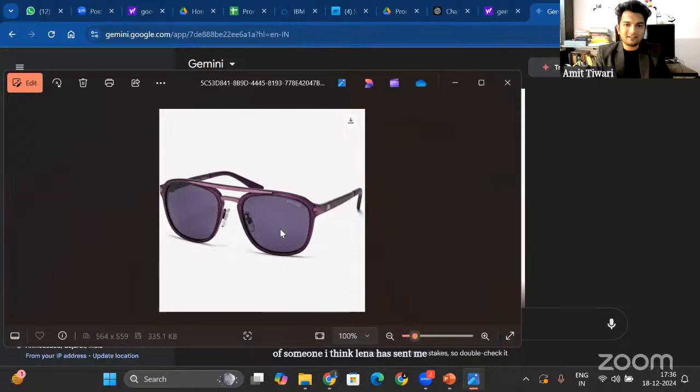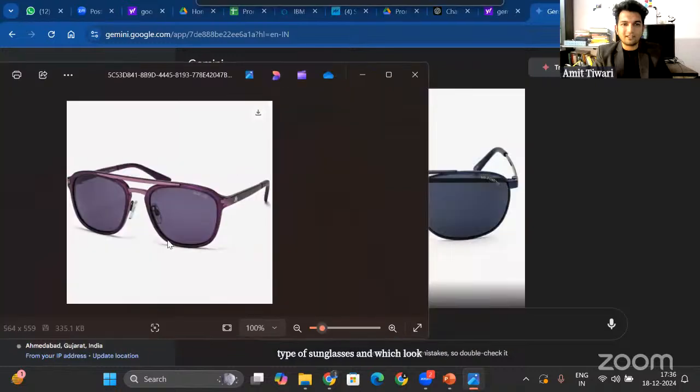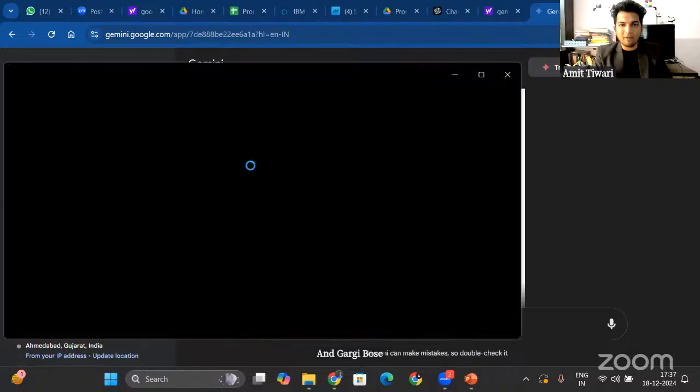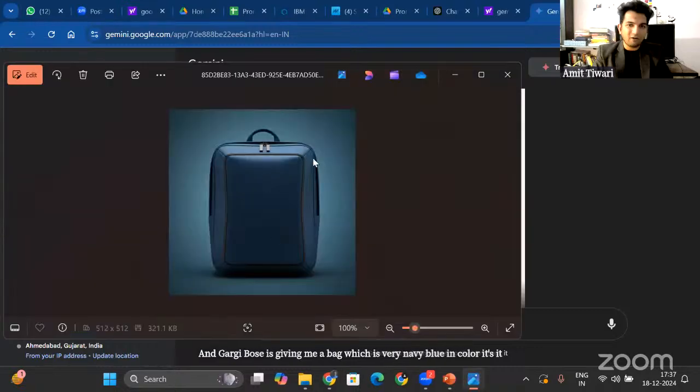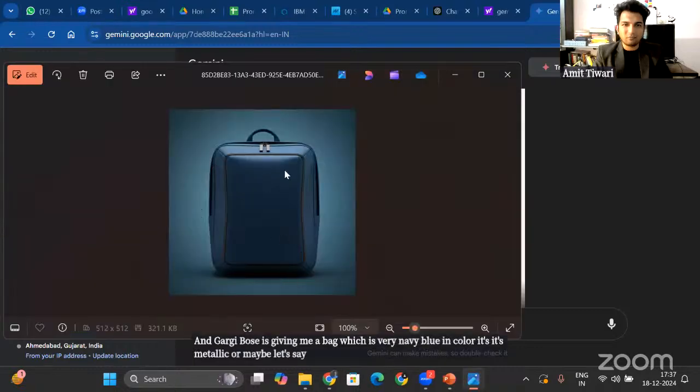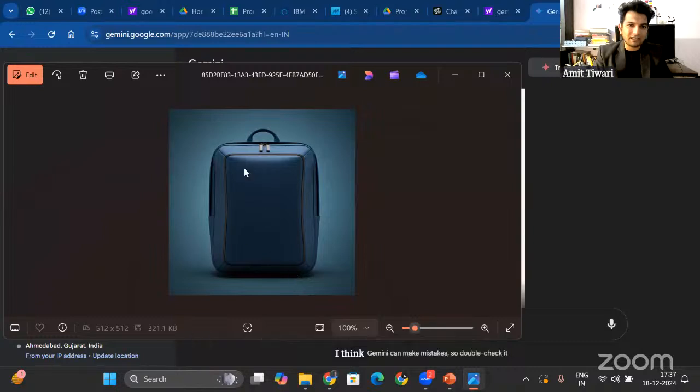She's designing purple tinted, metallic frame sunglasses, which look very trendy, and it is product photography. And Gargi is giving me a bag which is navy blue in color. It's metallic, or maybe plastic output, very rugged. I think the seed words would have been like that, and it is showing a result which looks like that.